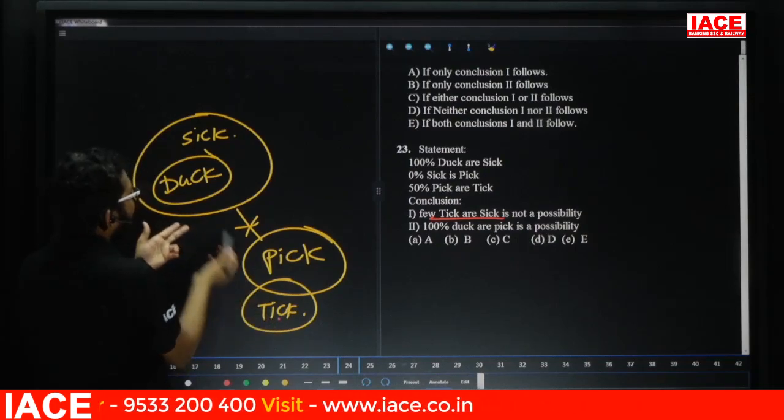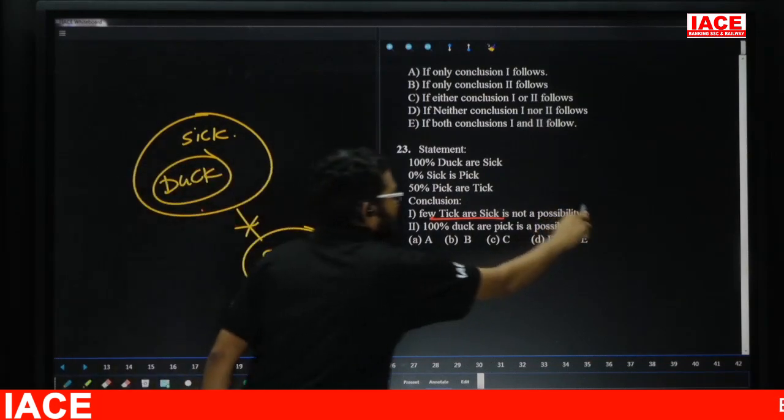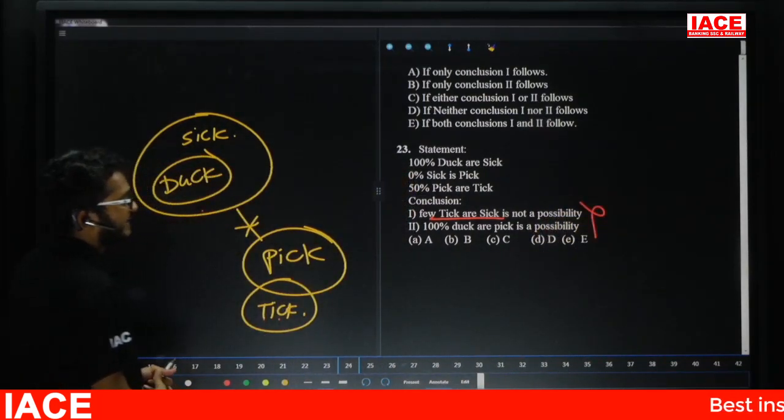But for some tick or sick, there is a chance to get a possibility in it. But they mention it is not a possibility. Then this one is wrong. Why? Some tick or sick.